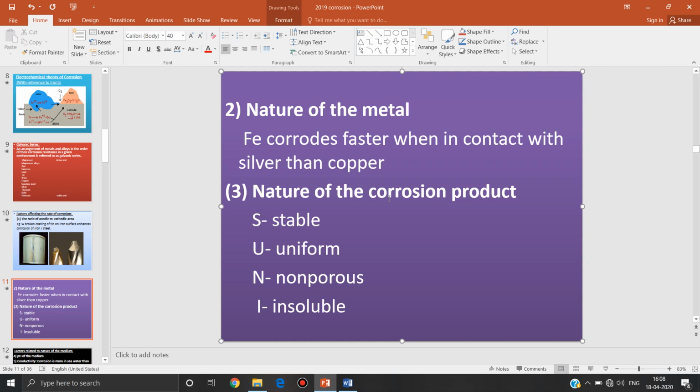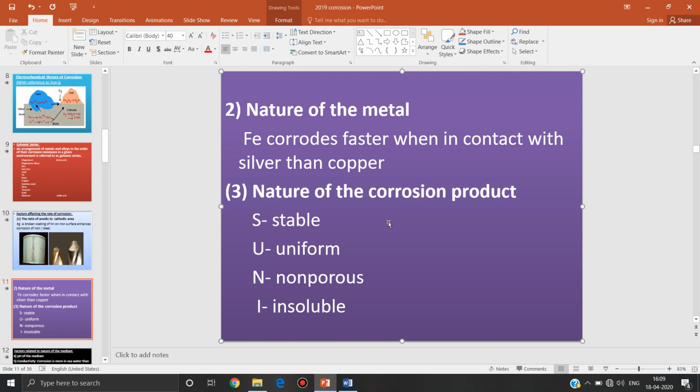So metals like iron, zinc, then sodium, potassium, all these metals are highly reactive. They have very low electrode potentials. Metals like noble metals or inert metals like silver, gold, platinum, etc. are less reactive. They have very low corrosion tendency. The third factor is nature of the corrosion product.